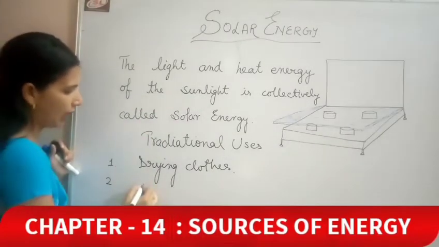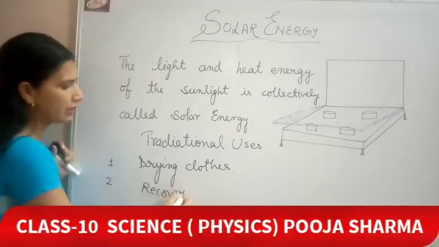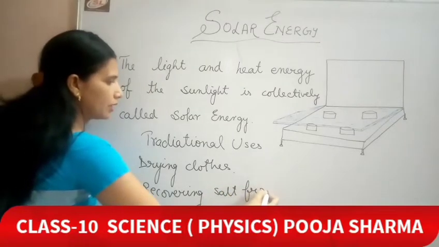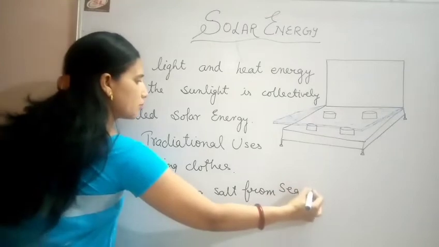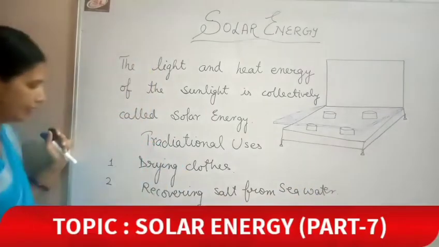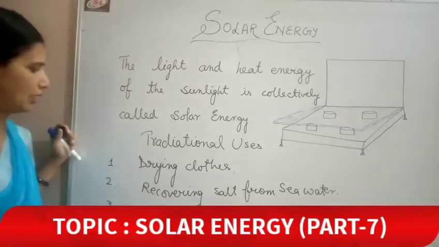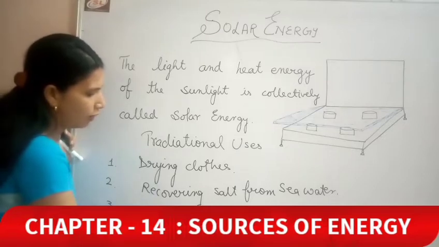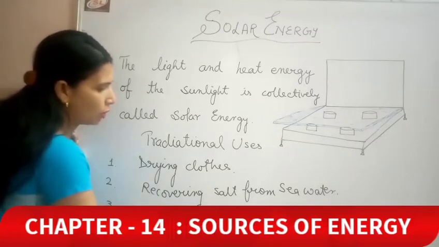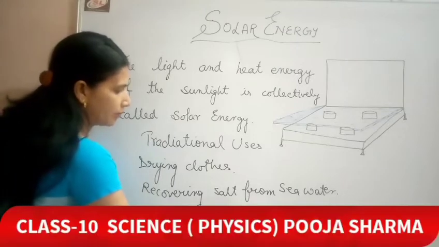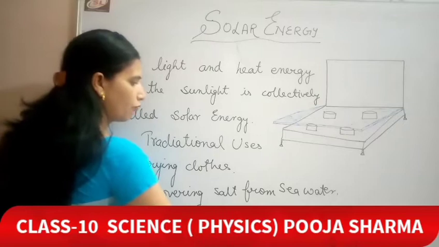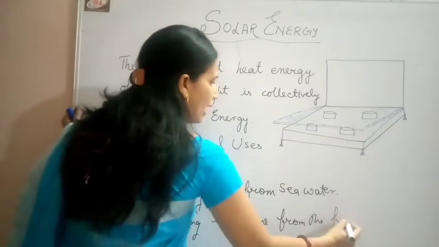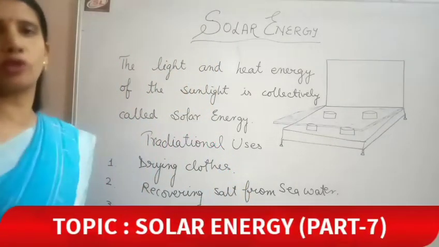Second, it can also be utilized in recovering salt from the sea water. Till today also we utilize this process only. And it can also be utilized traditionally in the form of removing moisture from the food items and drying them. So these are some of the traditional uses of solar energy.